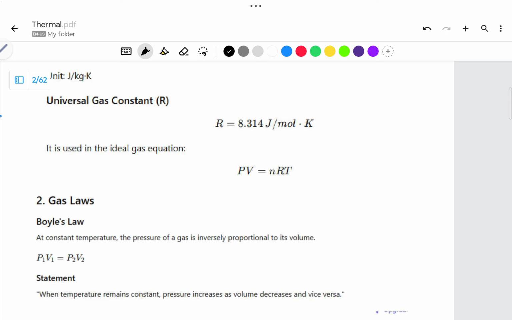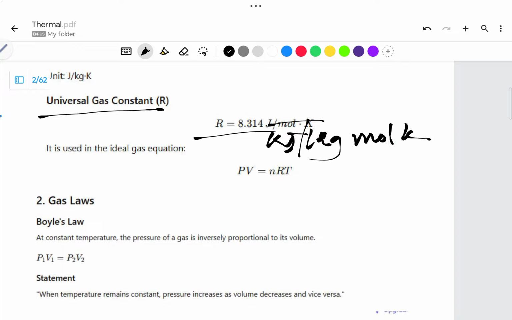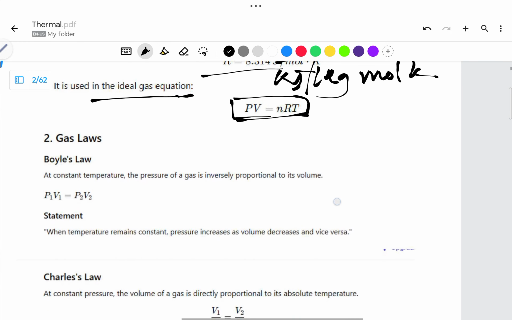Okay. Universal gas constant we have seen in the previous video. It is given as 8.31 kilojoule per kg mole Kelvin. Then the ideal gas equation: when the liquid is converted into the form of gas, the ideal equation we get is PV is equal to nRT. We will be using this.